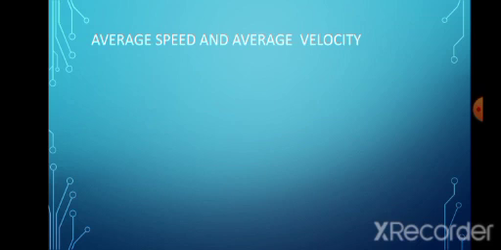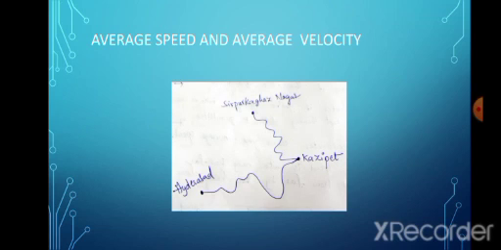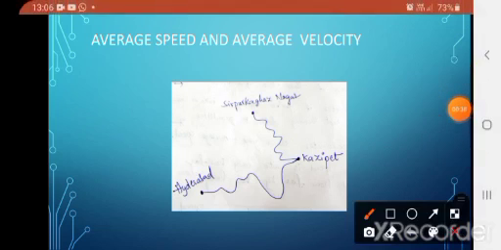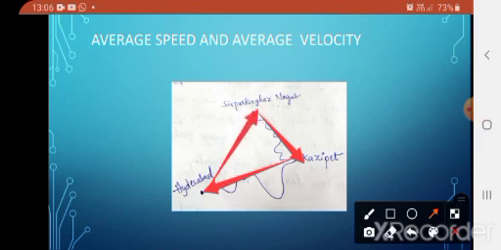Today we will discuss average speed and average velocity. Average velocity and average speed are two different quantities. Here a train named Telangana Express starts at 2 pm from Sirpur Kagaznagar and reaches Hyderabad at 8 pm, as shown in the figure. Observe this. Here we draw displacement vectors from Sirpur Kagaznagar to Kazipet, Kazipet to Hyderabad, and Hyderabad to Sirpur Kagaznagar.